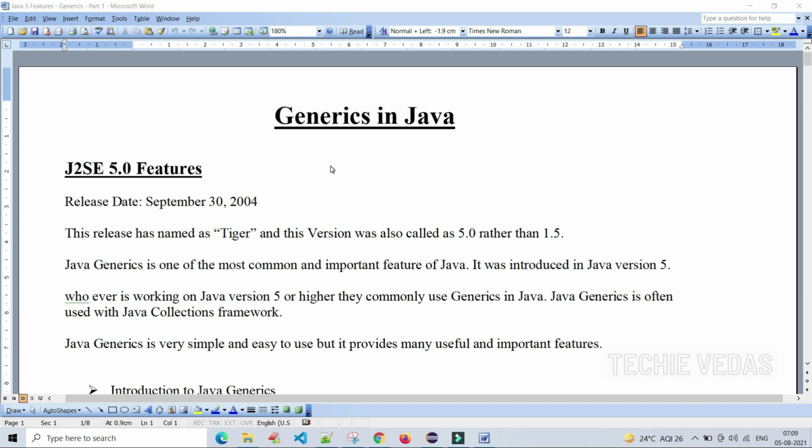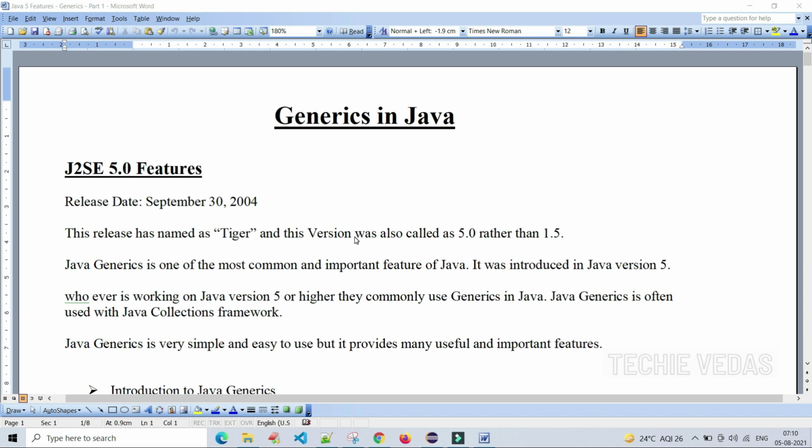Java generics is one of the most common and important features of Java. I already told you it makes a big difference in programming. J2SE 5.0 introduced many important features that should be followed by every programmer, every tester and every support team member.